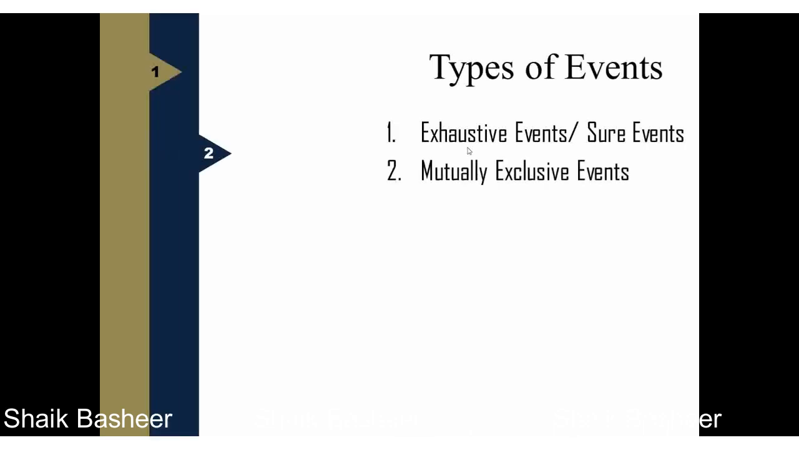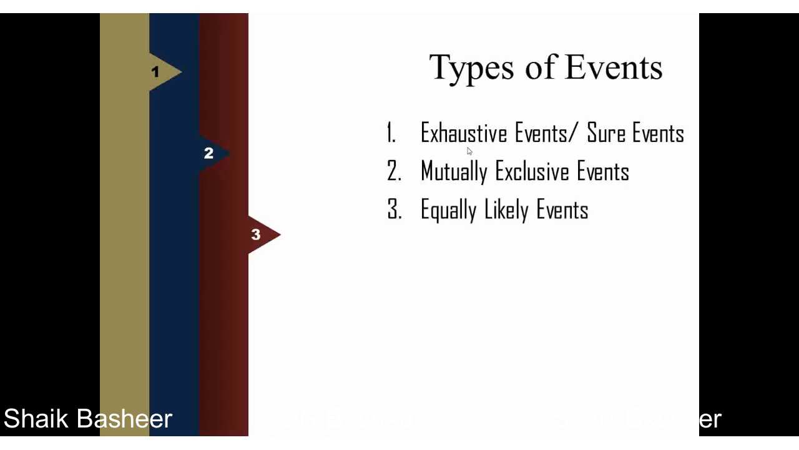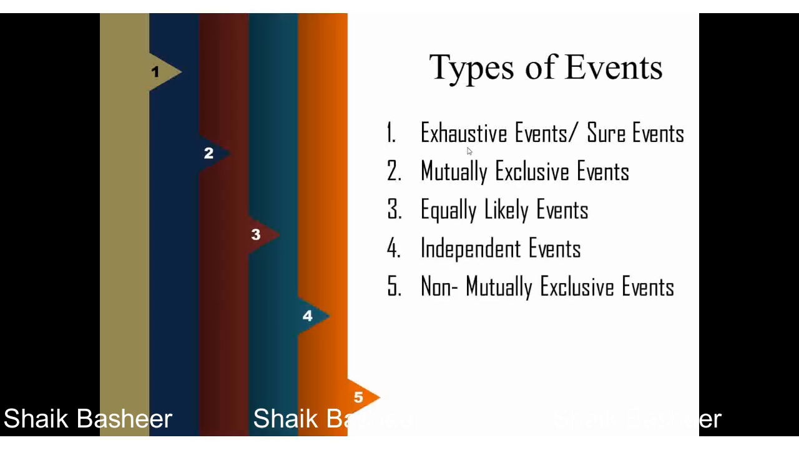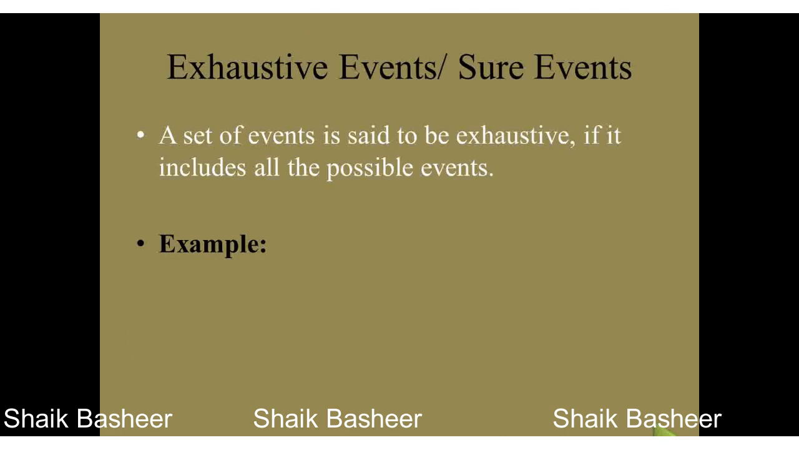Mutually exclusive event, equally likely event, independent events, and non-mutually exclusive event. We go one by one over here. The first one is exhaustive event or sure event.